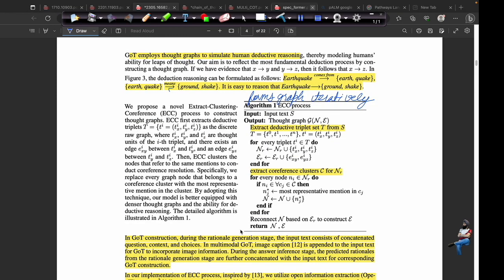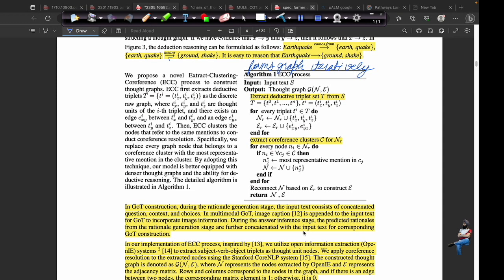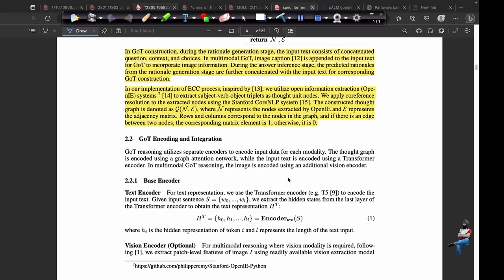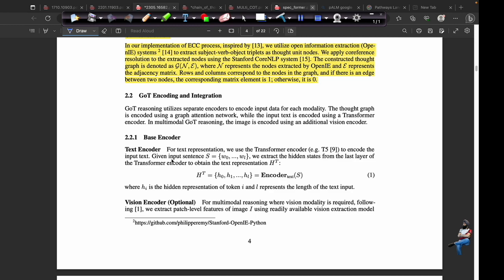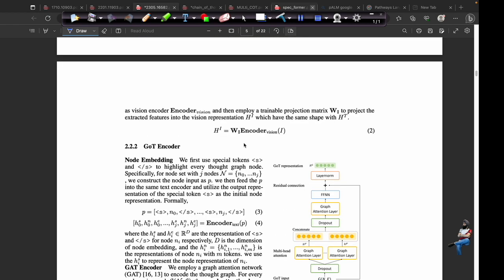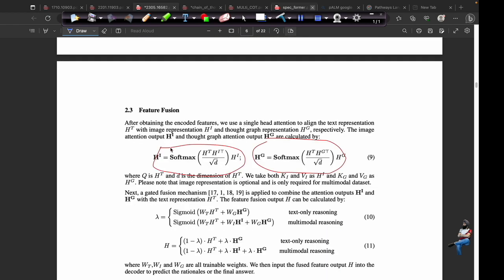And this is an algorithm. I don't want to dive deep into the algorithm. If you are interested, you can read it by yourself. These contain the equations of the textual encoder, which has multiple heads. And similarly for vision, this is important. This is a feature fusion layer, and the feature fusion layer is performing single head attention, performing the association between the image features and graph features.